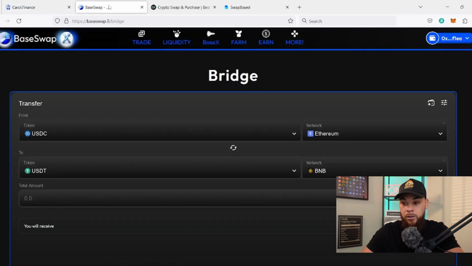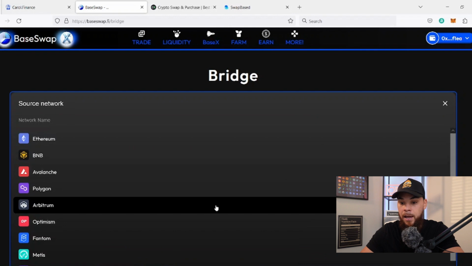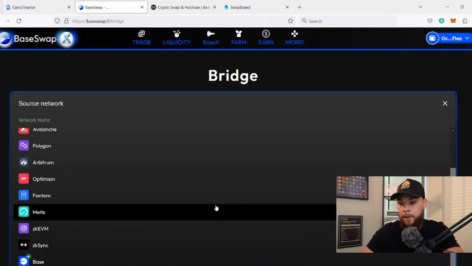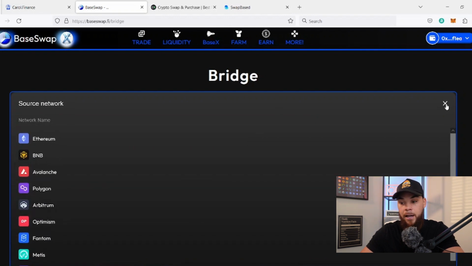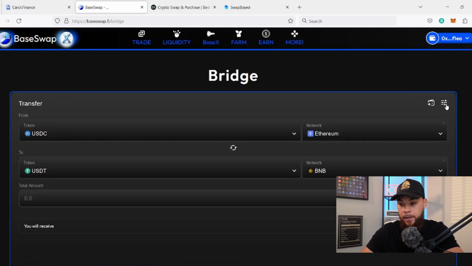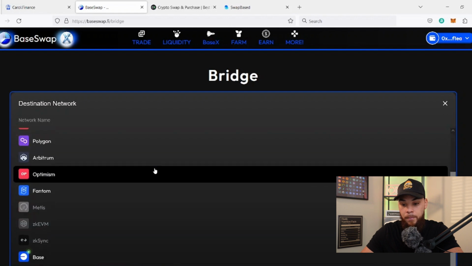The first one is the one that I personally use. This is Base Swap. It allows you to come from all these different chains, as you can see, Ethereum, Avalanche, Polygon, Phantom, and come over to the Base Chain. For example, if you wanted to bridge USDC over from Ethereum, you would put that here. You would make sure you change this to Base, which is usually towards the bottom here.